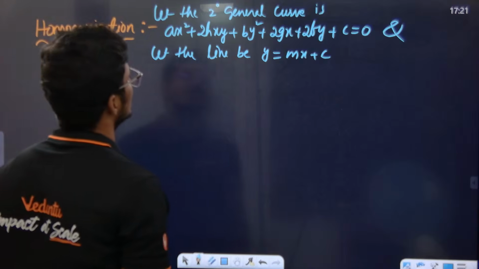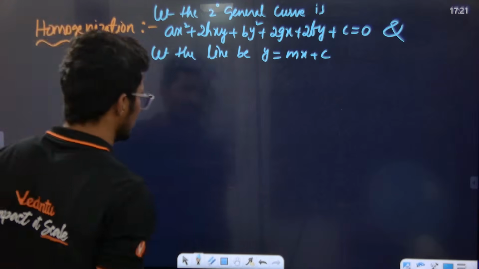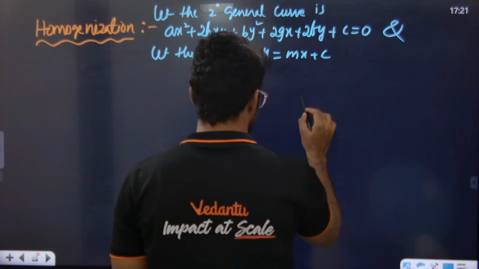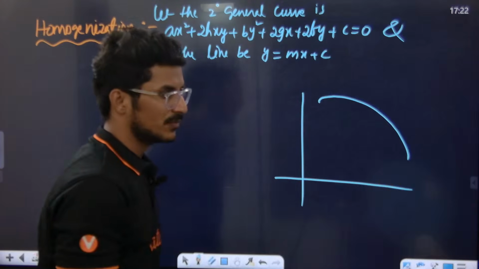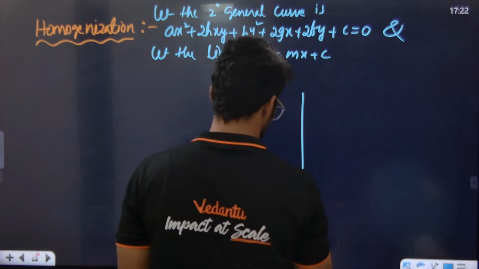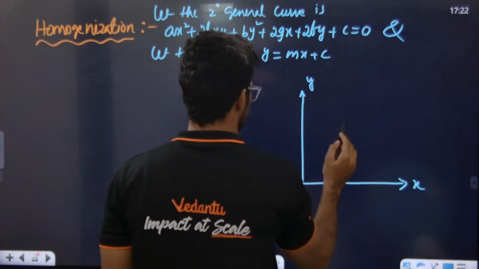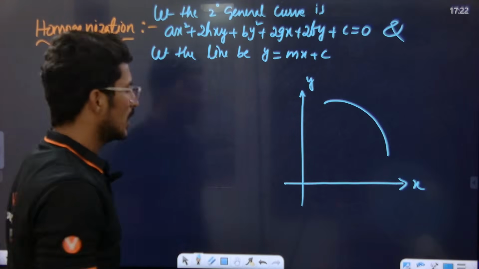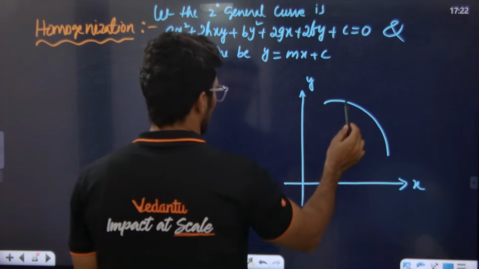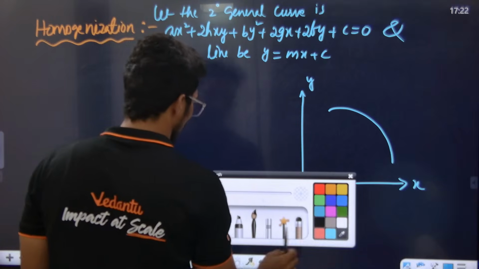Now, let the second degree general curve be like this and let the line be like this. If you look carefully, listen to the class. The curve is this, this is the x axis, this is the y axis, and this curve is like this. Guys, basically, how do we homogenize this?